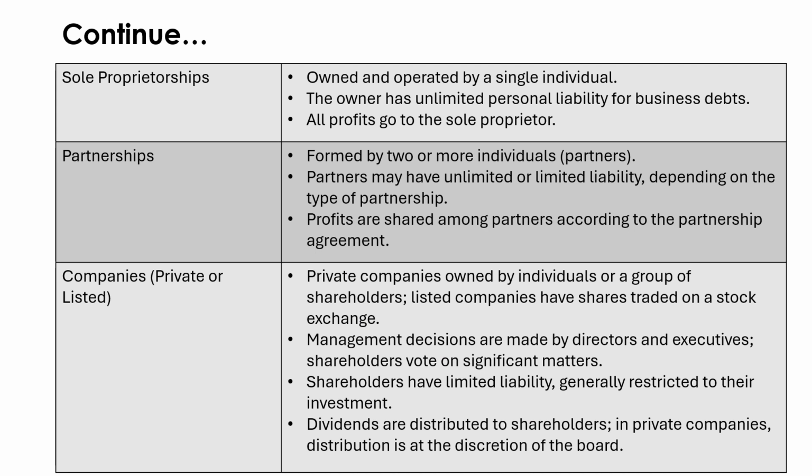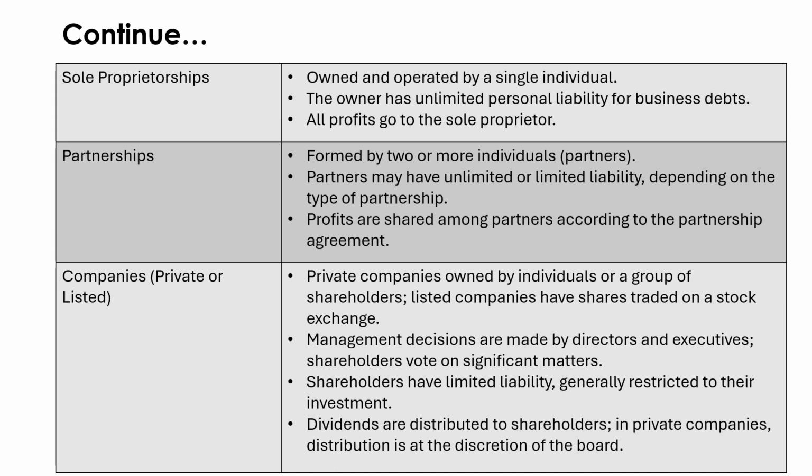Now let's see the characteristics of different forms of businesses. First we'll see sole proprietorship. A sole proprietorship is owned and operated by a single individual. All profits go to the sole proprietor. In the case of bankruptcy, the sole proprietor is responsible to sell even his private properties and repay the debts.